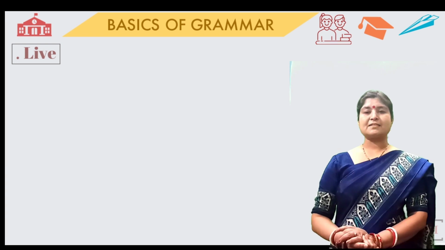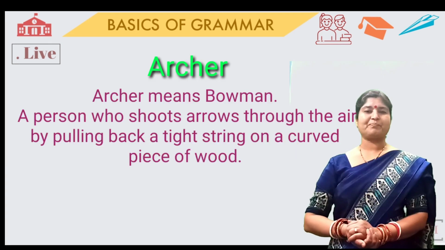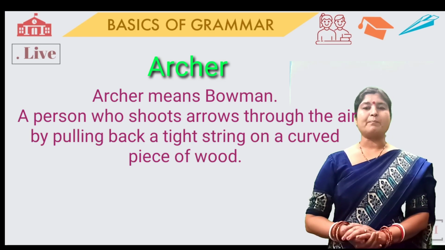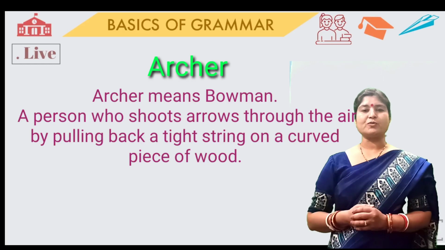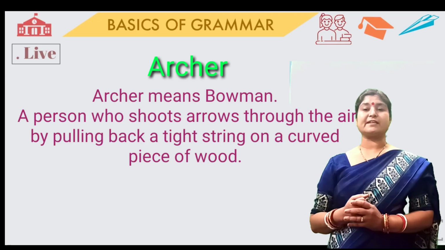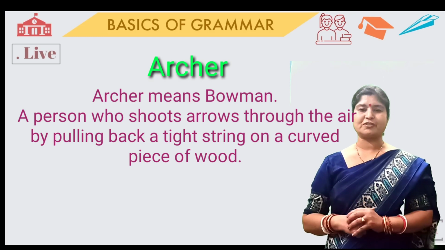Okay? Next, that is archer. So what do you mean by archer? Archer means a bowman, a person who shoots arrows through the air by pulling back a tight string on a curved piece of wood is known as archer.